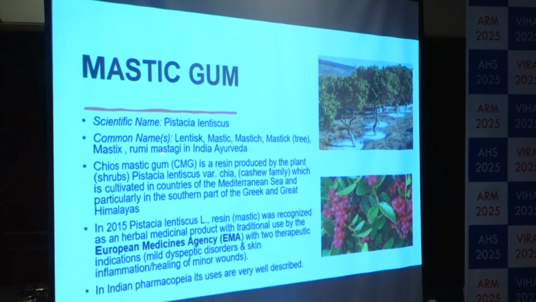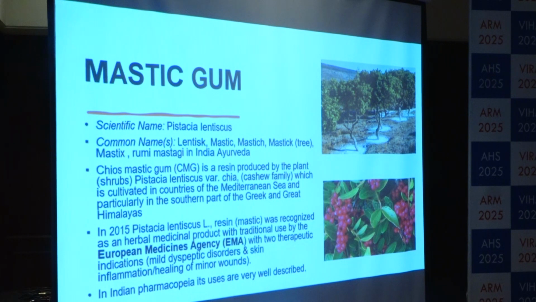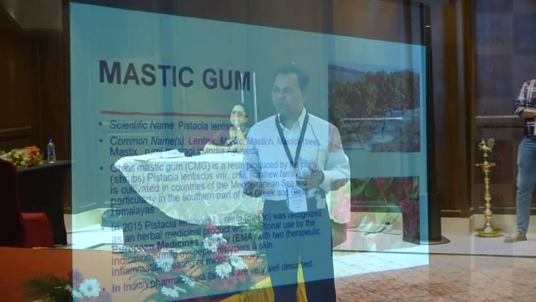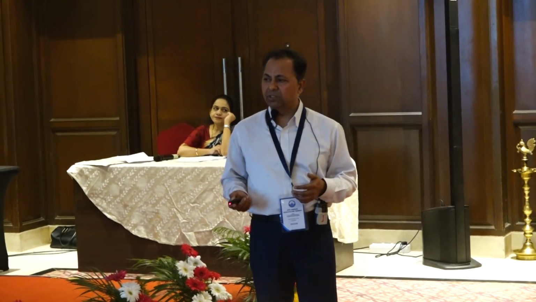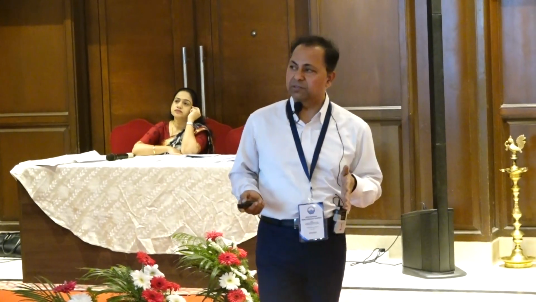Mastic gum is Pistacia lentiscus, and this is a Chios mastic gum which we imported from Greece, and we extracted the material from the European Medicines Agency with 2 therapeutic indications: mild dyspeptic disorders and skin inflammatory or healing for minor wounds. In a pharmacopoeia, its uses are very well described. That's the reason why we chose this for research purposes.